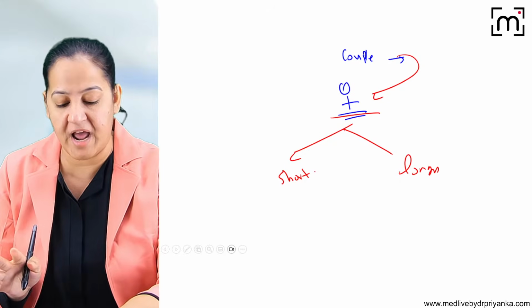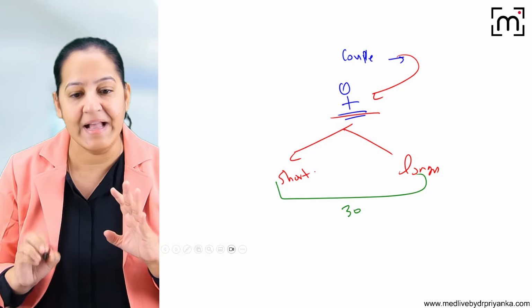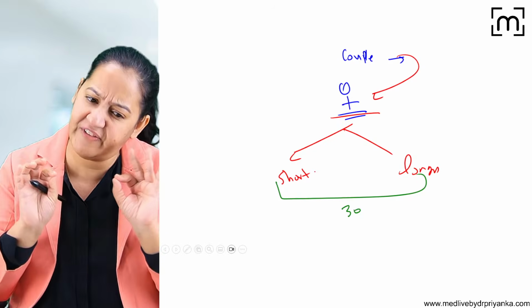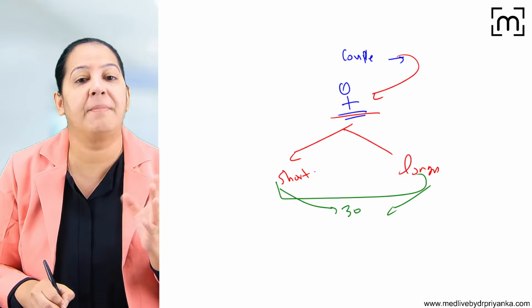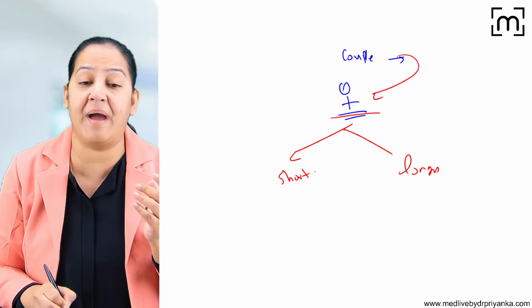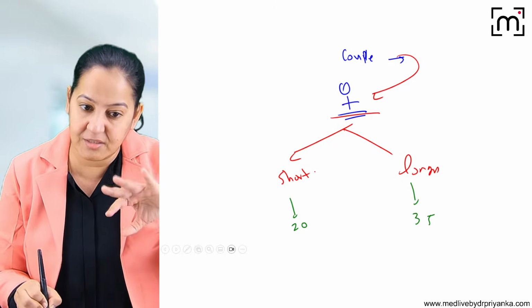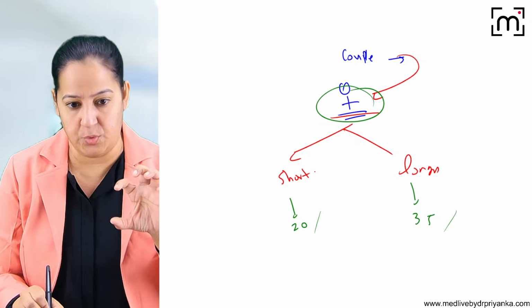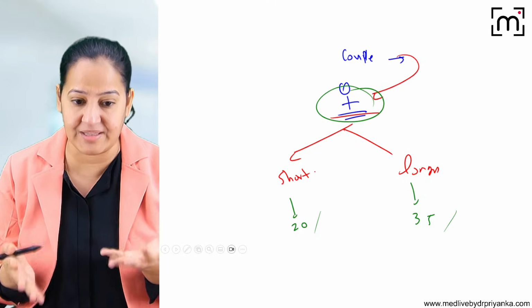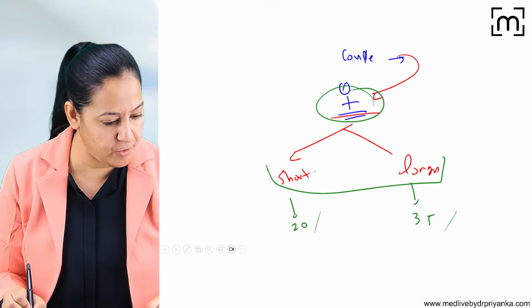If she says, no doctor, I'm having very regular menstruation, every 28 days only or every 30 days only, it's not irregular, every 30 days I'm having it, then shortest is also 30 and longest is also 30 in that case. But there may be a female who says, sometimes I have as short as 20 days, sometimes as long as 35 days. So consider the shortest as 20 and longest as 35. This is how only that female can tell you what the shortest and the longest cycle is. And if it is regular, there is no shortest and longest, it is one only, the same only. I hope you got it.